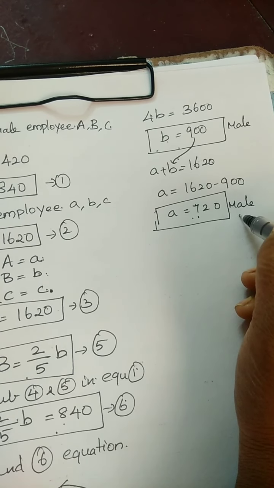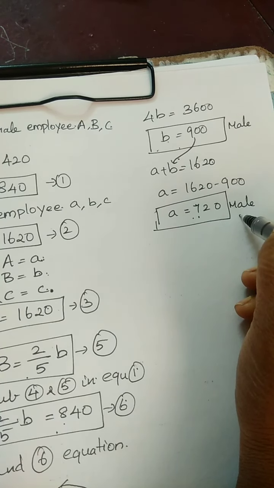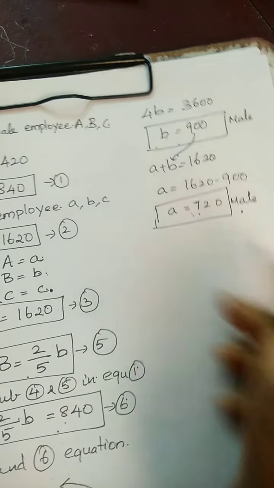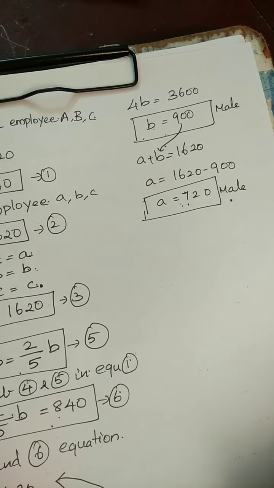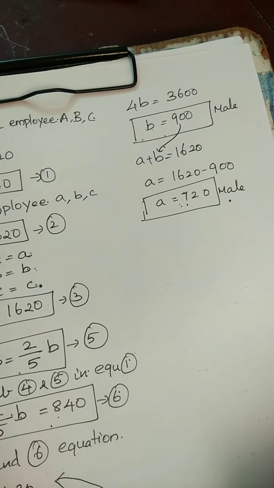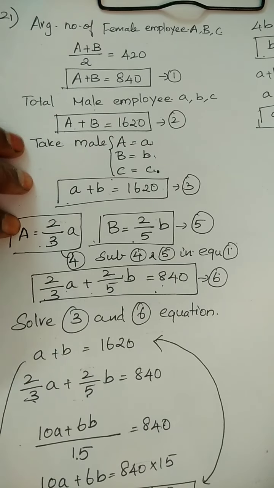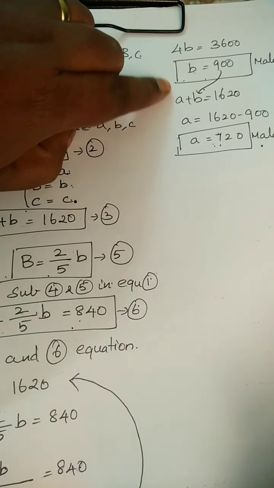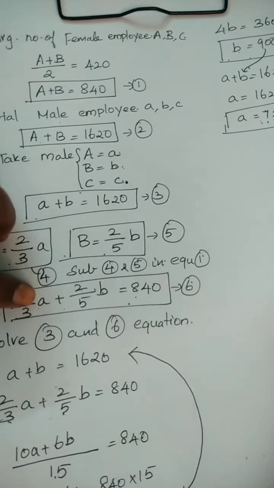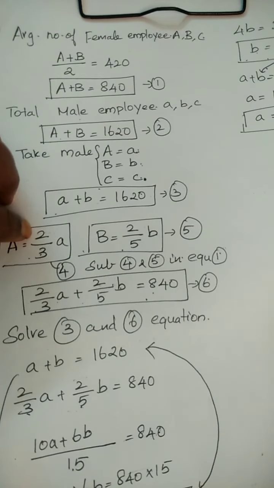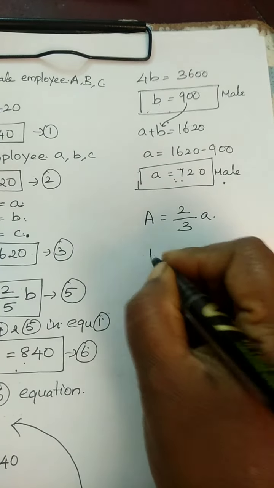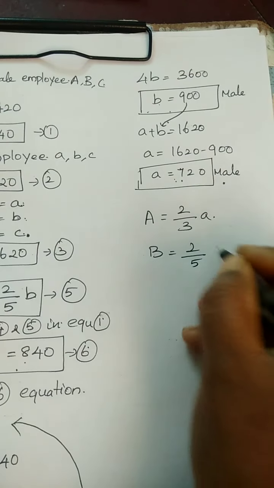Now what's the next? What are we going to do next? Using these same a and b values, we are going to find the female employees. That means capital A and capital B. Just we are going to substitute these small a and small b male values here. Now substitute. Capital A is equal to 2 by 3 into a and capital B is equal to 2 by 5 into b.